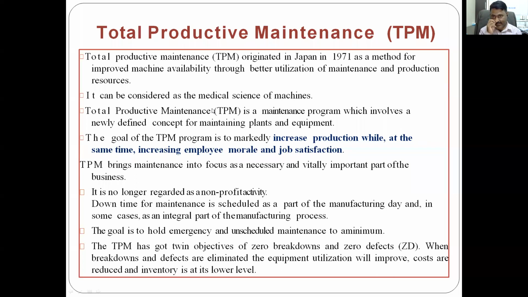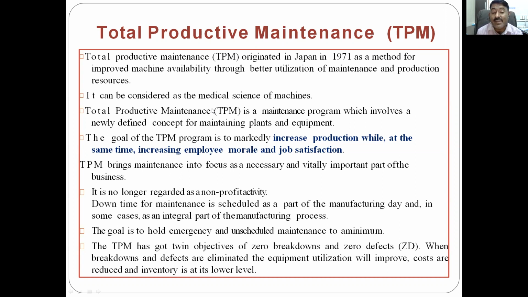Up till now, we have heard about quality, but we have not heard about zero defect as far as any maintenance policy is concerned. So total productive maintenance has the objective of zero defect, no defect at all, and zero breakdown. There should not be any breakdown in a good maintenance system, and this is nothing but total productive maintenance.